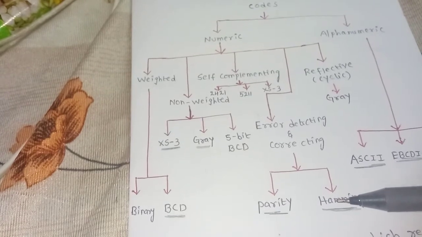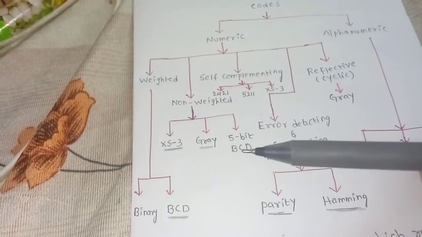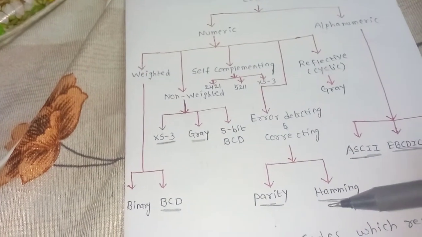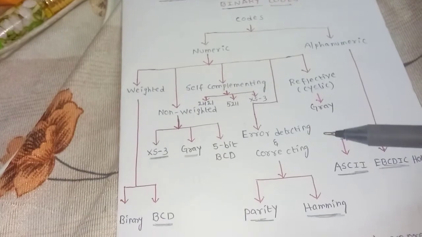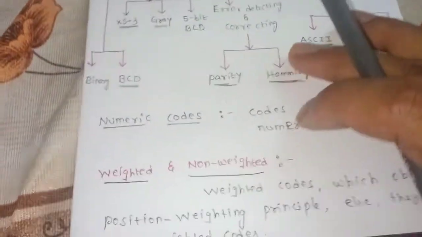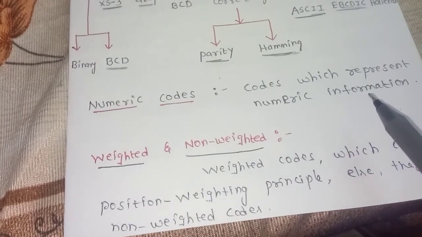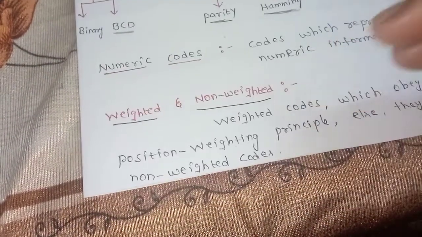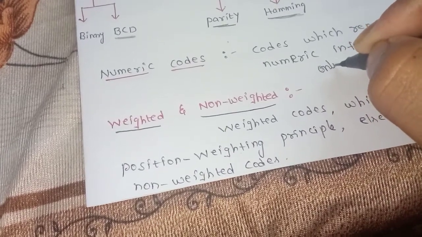Is it clear? That means XS3, gray, BCD, then parity, Hamming, ASCII, EBCDIC. Now we will see some basic definitions of these codes. Numeric codes are codes which represent numeric information only. Is it clear? They represent only the numeric information.